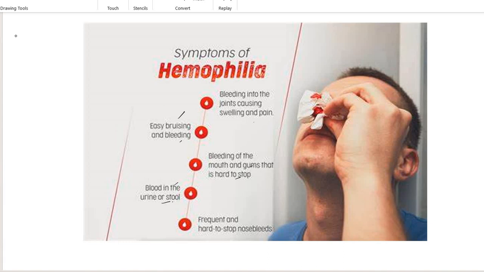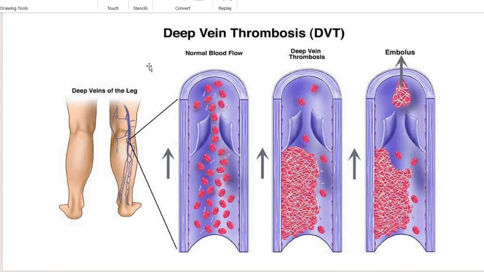Next we move on to thrombosis. It usually occurs at the legs. If we stand too long, we can get this thrombosis. In normal blood flow, the blood can flow right here. But deep vein thrombosis will happen if there is damage to the blood vessel here, so the blood will clot. Or maybe the blood flow is too slow, which can also make a blood clot because of the accumulation of clotting factors. This is known as a thrombus, a blood clot.